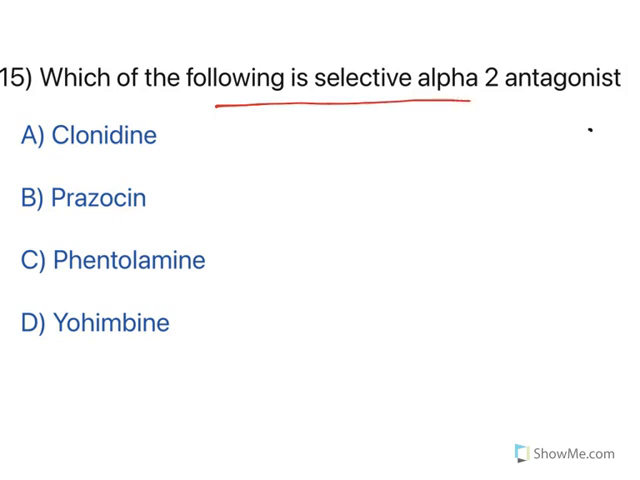Now, which of the following is a selective alpha-2 antagonist? Look at the choices. Clonidine is an alpha-2 agonist. Prazosin is an alpha-1 antagonist. Phentolamine is non-selective, whereas yohimbine is an alpha-2 antagonist. So option D is the correct one.